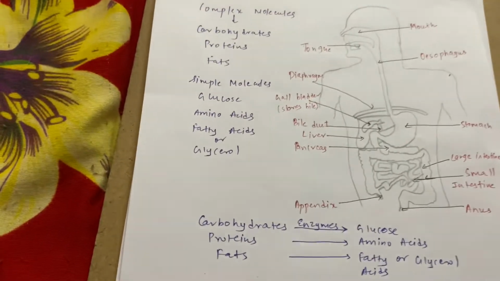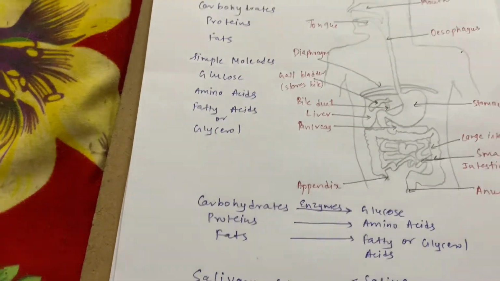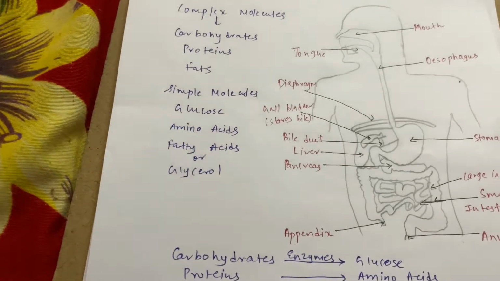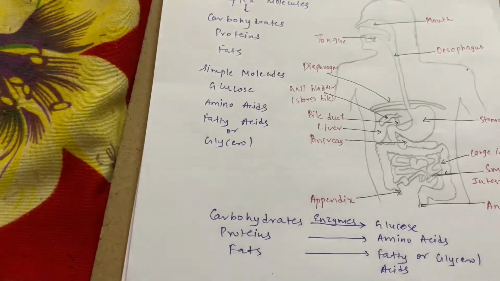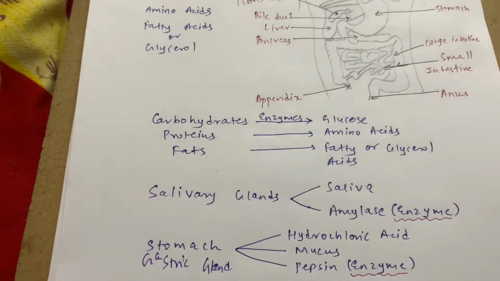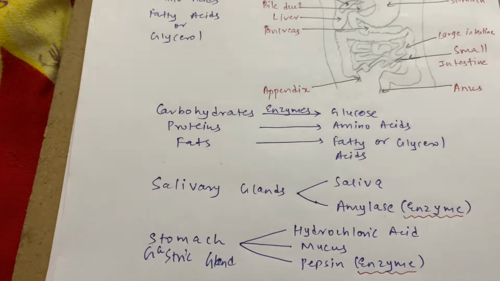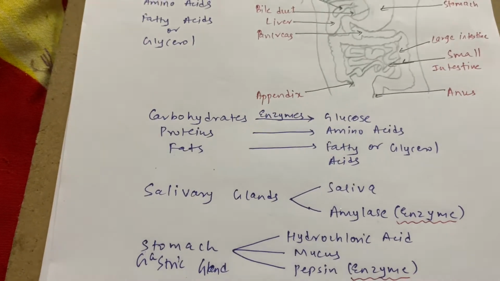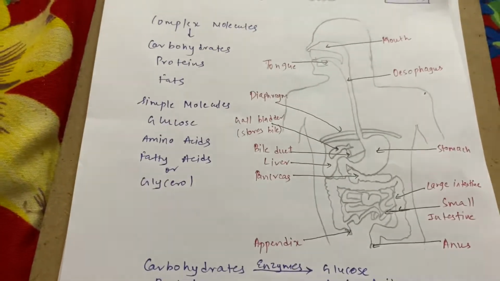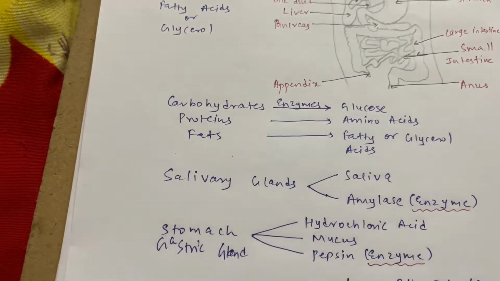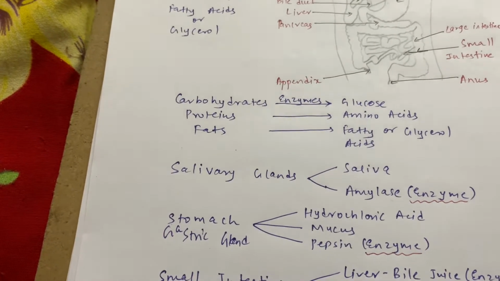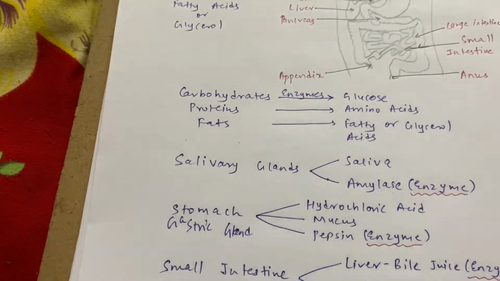So if I sum up all this process in a quick way, then I will say, okay, first of all, the food enters into the mouth. The mouth consists of a salivary gland that secretes saliva and amylase. Saliva smoothens your food, while amylase converts carbohydrates into glucose. Now the food enters into the stomach via the esophagus. In the stomach you have gastric glands, which secrete three materials, that is hydrochloric acid, mucus, and pepsin.